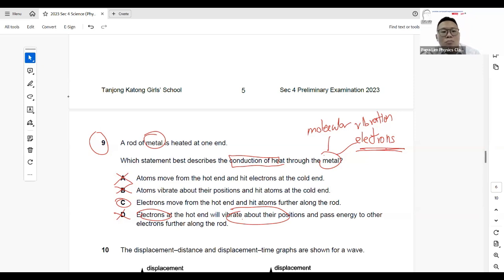And because they are able to move at a faster rate, and they are small, they are able to transmit heat, the energy, along the rod faster than the atoms. As a result, heat is transferred from one end to the other end at a much faster rate. And this is why conduction happens faster in metal, as compared to plastic or non-metal. MCQ, please take note of the small subtle differences.